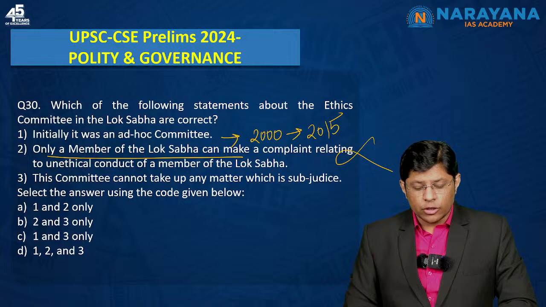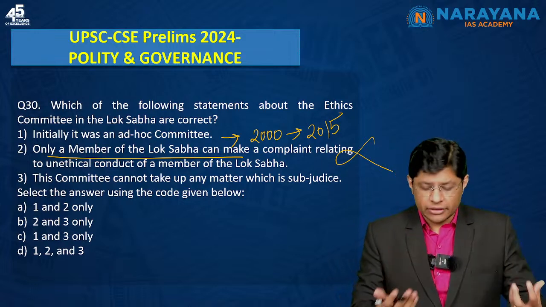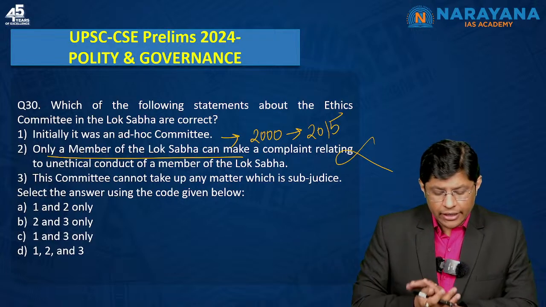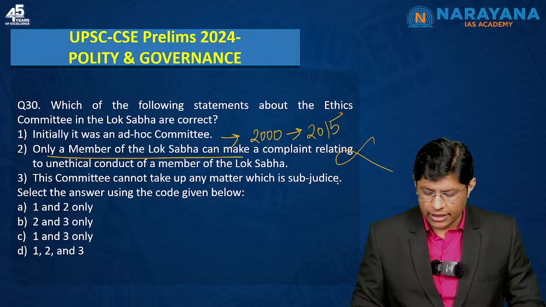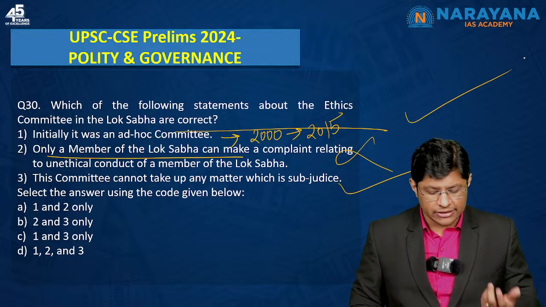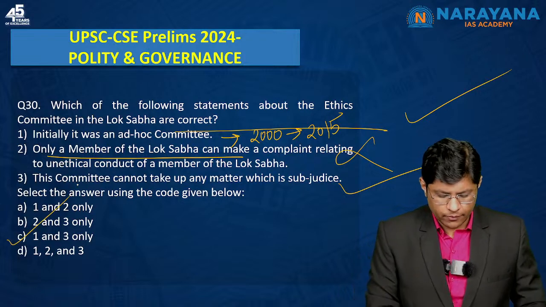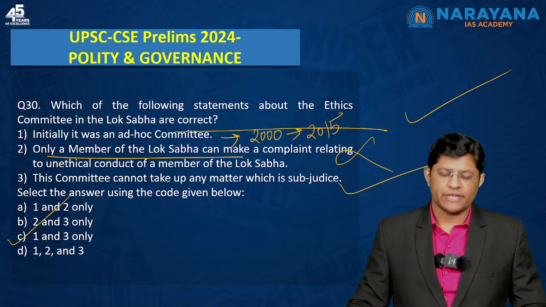This committee cannot take up any matter which is sub judice, or any matter based on media reports. So it cannot take up any matter which is sub judice, that is before the courts. This is correct. So statement 1 is correct, statement number 3 is correct, option C. The correct answer is option C for question number 13.